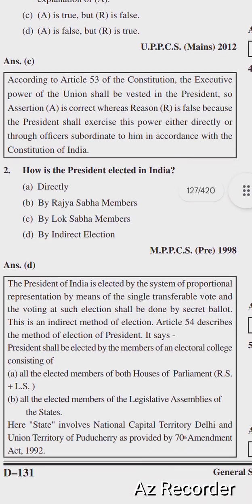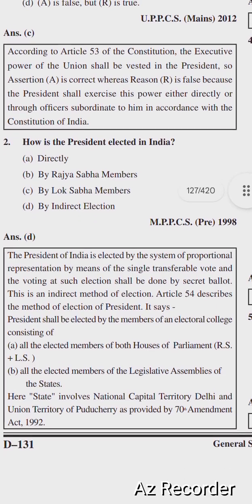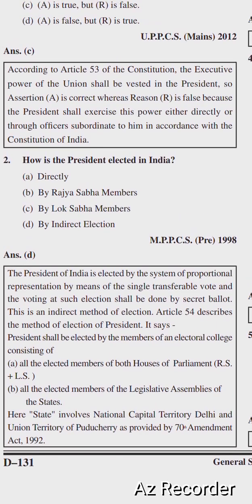Next question is: how is the President elected in India? Options are: directly by Rajya Sabha members, by Lok Sabha members, by indirect election. The right option is option D, by indirect election. The President of India is elected by the system of proportional representation by means of the single transferable vote, and the voting at such elections shall be done by secret ballot. This is an indirect method of election. Article 54 describes the method of election of the President.